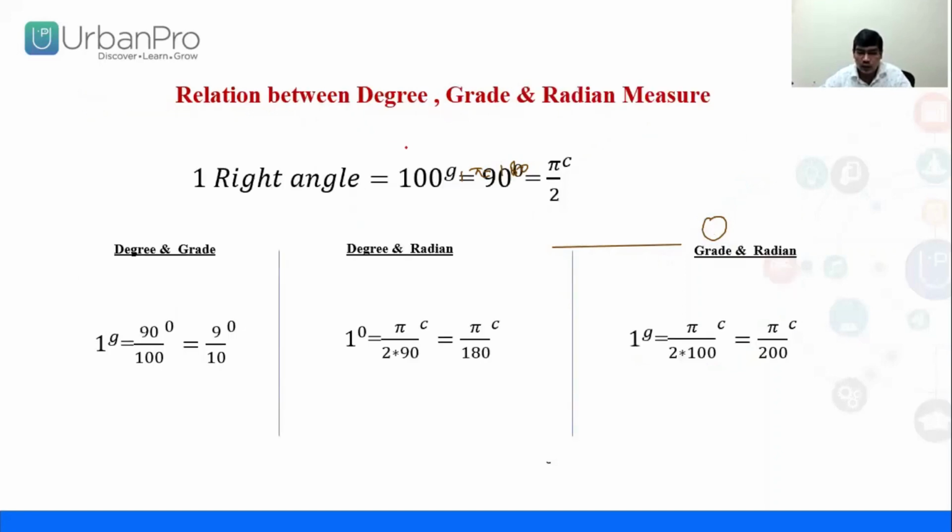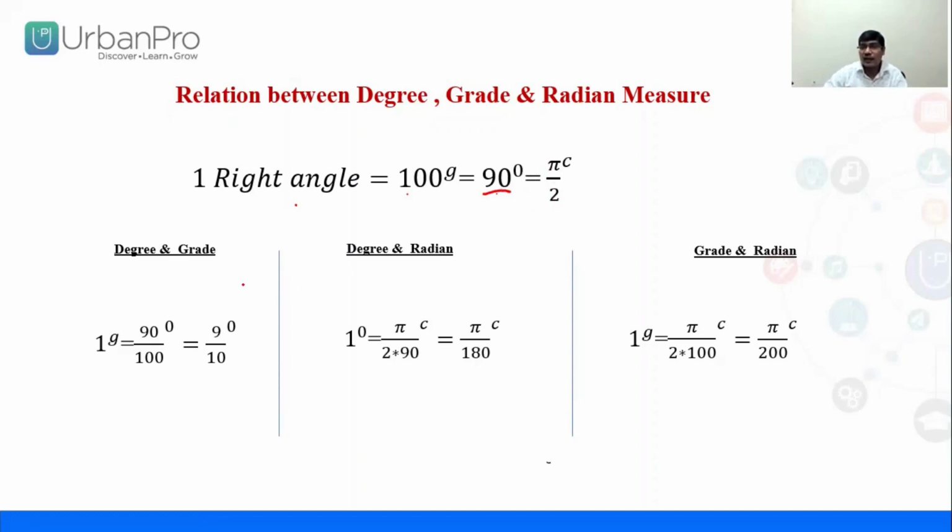Now this we also did. Apart from this, what we have to do? We have to see the relation between the three of them: the relation between degree, grade, and radian measurement, that is the circular system. As I told you from the start, these three systems are constructed under one quadrant, the first quadrant, or one right angle. One right angle divided into 100 is called 100 grade. If it is divided into 90 parts, it's called 90 degree. And in radian, that means pi by 2.